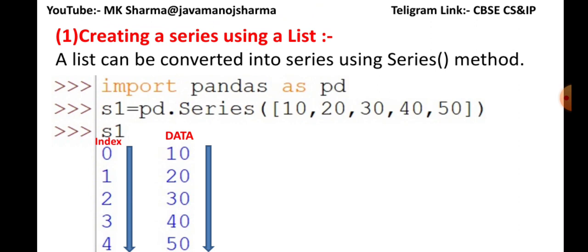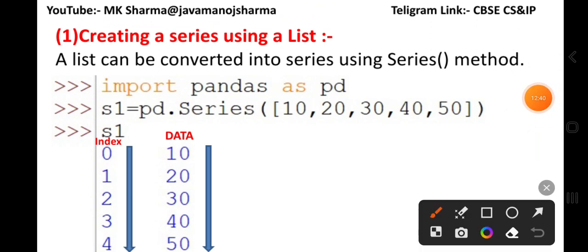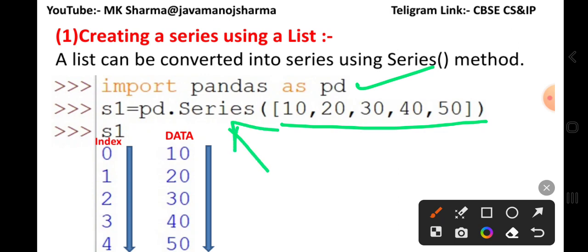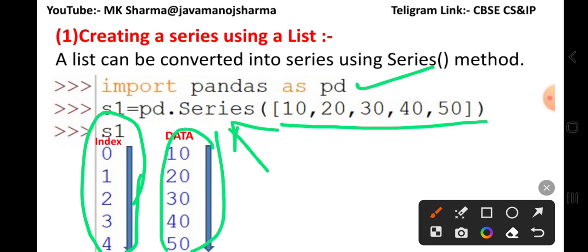Here is the example of how to create a series using a list. First import the Python pandas library, then you have to pass the series data into the series function. Here we are not passing the index attribute, so the default indexing is applied on the series, and these are the data that are passed in the series function.